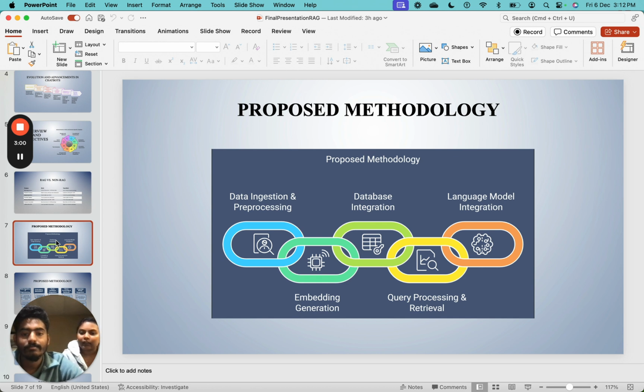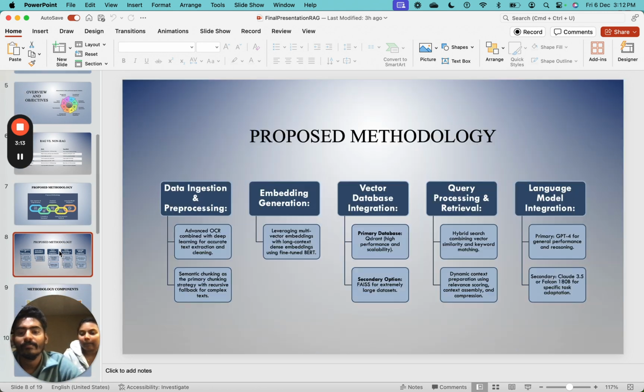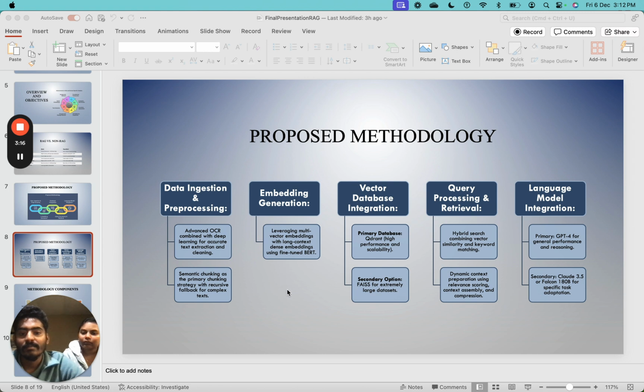Going to the next slide, here is an overview of our methodology. We implemented advanced text splitting strategies, vector databases like FAISS and Qdrant, and large language models such as Meta Llama and Mistral. These are the steps we used: data ingestion and preprocessing, embedding generation, vector database integration, query processing and retrieval, and language model integration. We are using two different vector databases, and some LLM models which integrate with the databases and give our output.